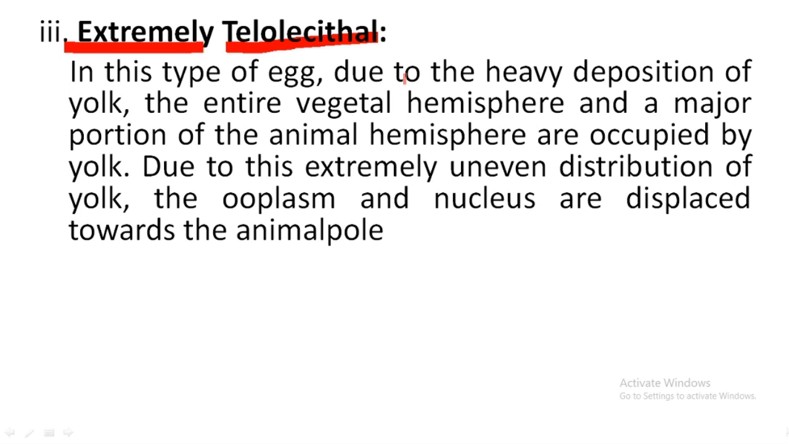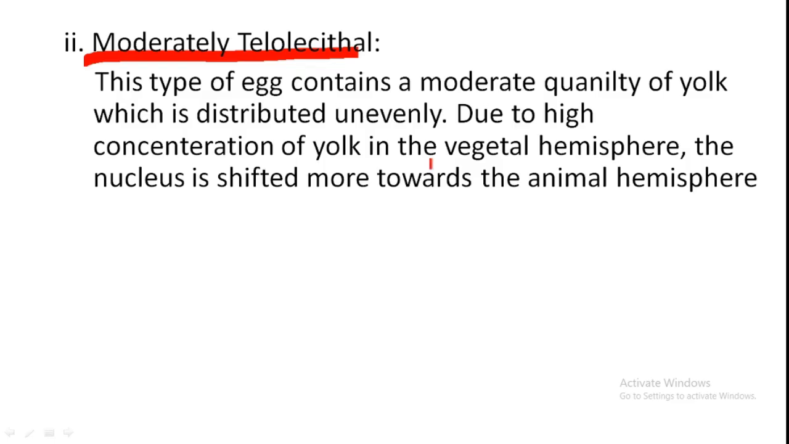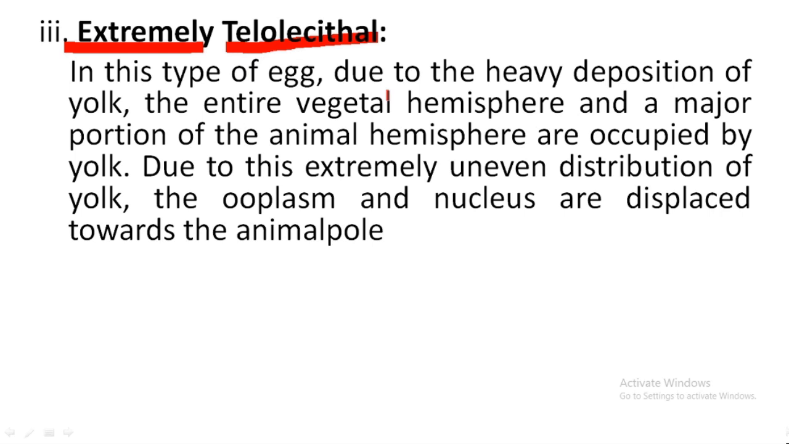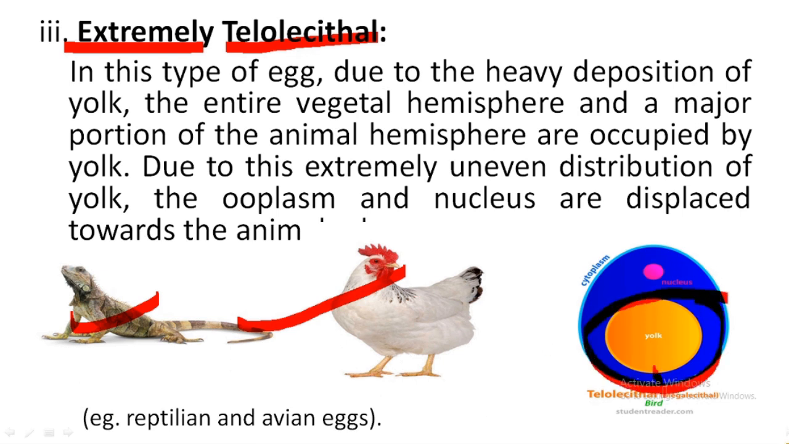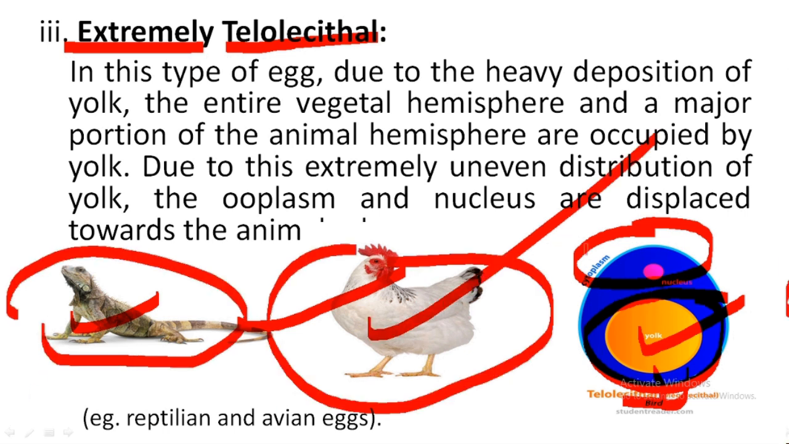This means this type of egg contains a large amount of yolk in its ooplasm or cytoplasm, and the majority of the yolk is present towards the vegetal hemisphere or vegetal pole side. The examples here are birds and reptiles. You can see it contains large yolk in its ooplasm, and the yolk is present towards the vegetal pole side. The animal pole side has very little yolk in its ooplasm, right? And due to the presence of large yolk, the nucleus is shifted towards the animal pole side. The best examples are reptiles and birds, right?